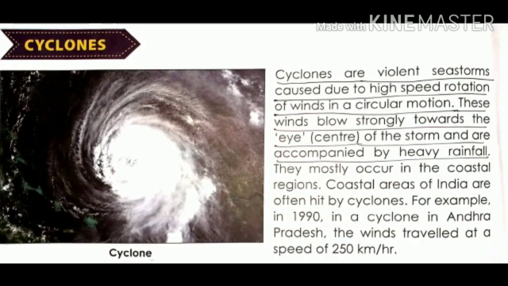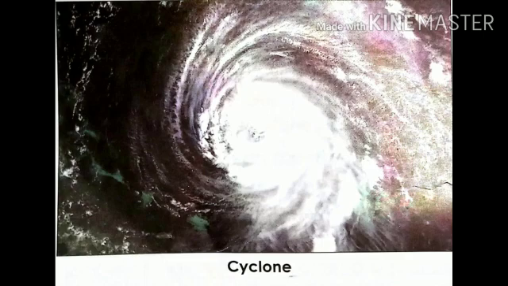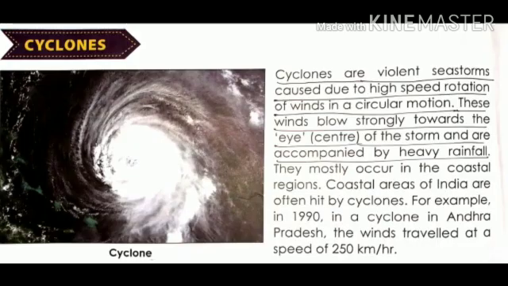Children, these cyclones have some similar characteristics. Let's learn some more detail about cyclones. First of all, I will show you the picture of a cyclone. Here you see the picture of a cyclone. Cyclones are violent sea storms caused due to high-speed rotation of winds in a circular motion.